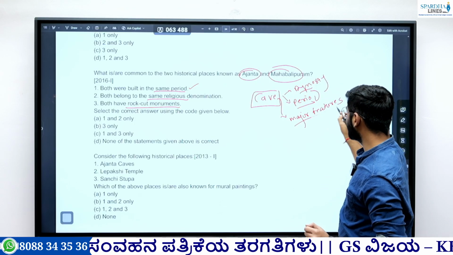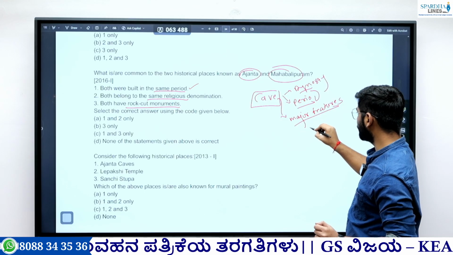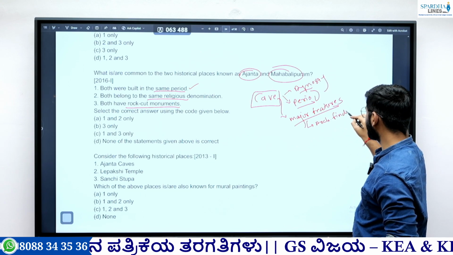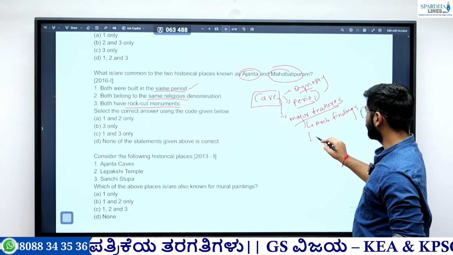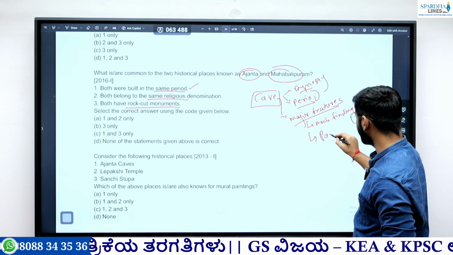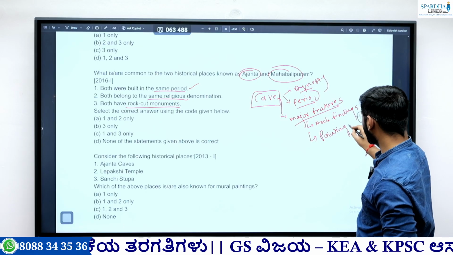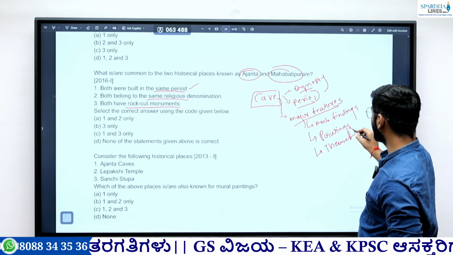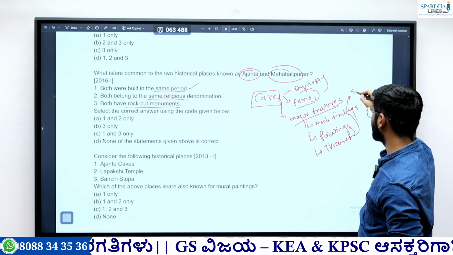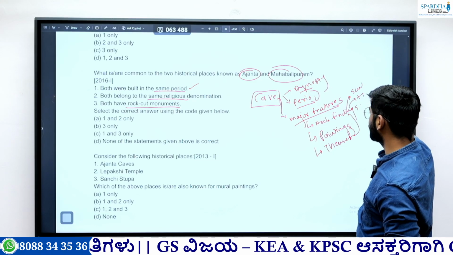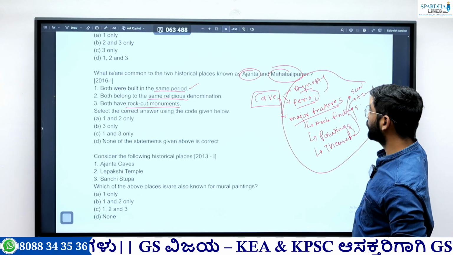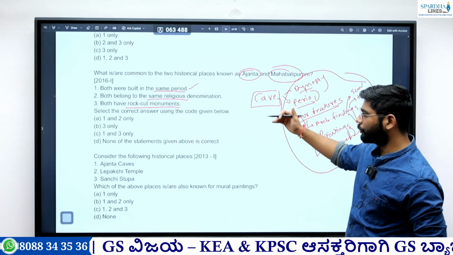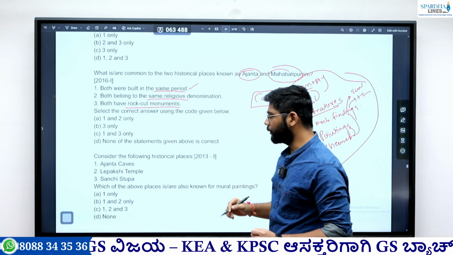So in major features, we'll see what the archaeological findings are here. Then you can see the paintings and the themes in painting. The archaeological findings here can be the sculptures, the temples, whatever it is. So we get to know all these descriptions when we see the previous year questions. For that we need to go through all the previous year questions. Even again, you see the question asked in